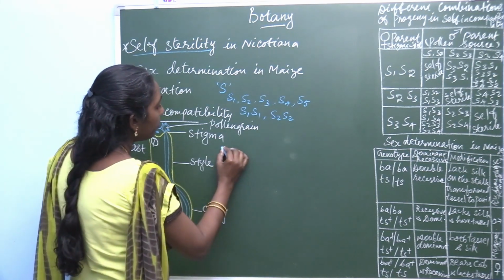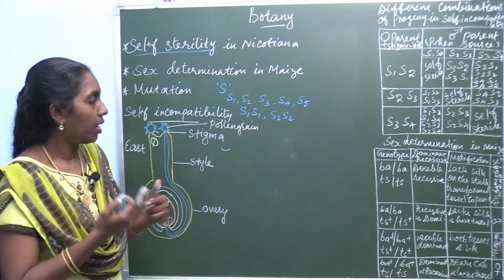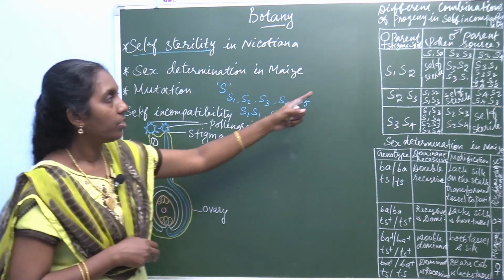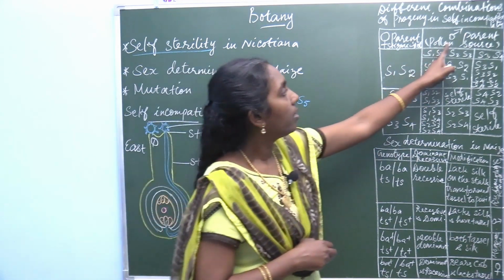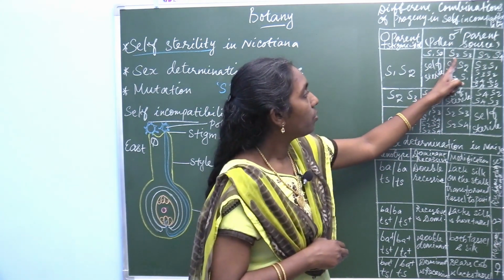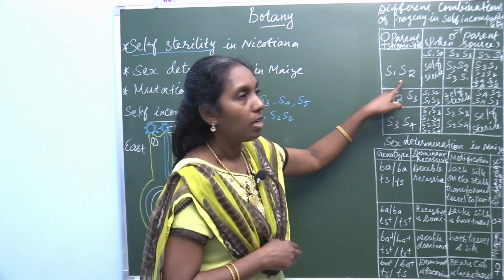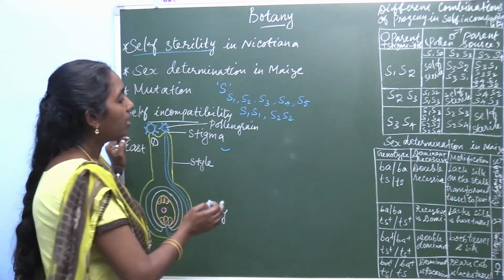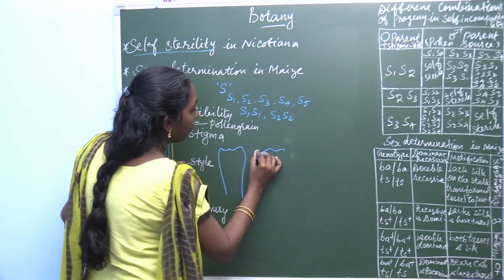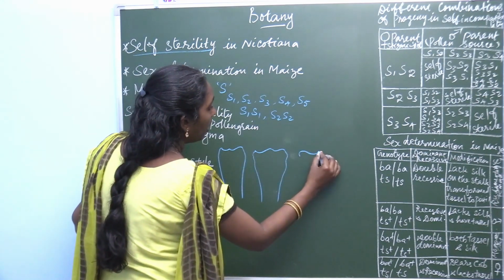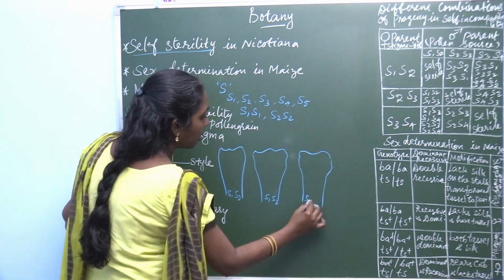So, let us see this. Here, if the cross is made between S1S2 with various combinations, the parent stigmatic spots in the female parent are S1S2, S2S3, S3S4, and the male parent source is also S1S2, S2S3, S3S4. Wherever homozygosity occurs, S1S2 with S1S2, let us see how the combinations take place.